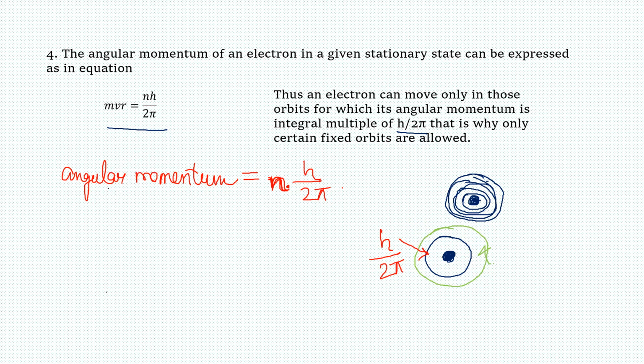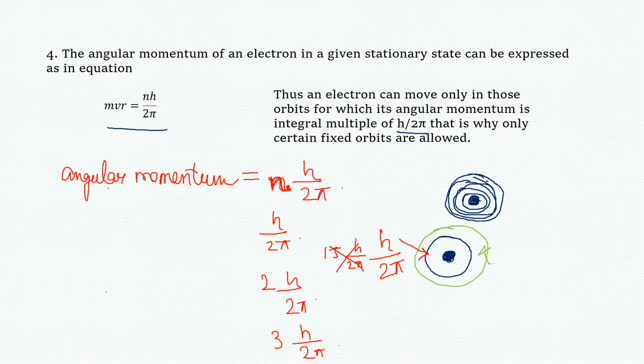This means if the angular momentum of the first orbit is h by 2 pi, the angular momentum of the second orbit would be 2 times h by 2 pi. The angular momentum of the third orbit would be thrice h by 2 pi. Remember, 1.5 times h by 2 pi is not allowed.